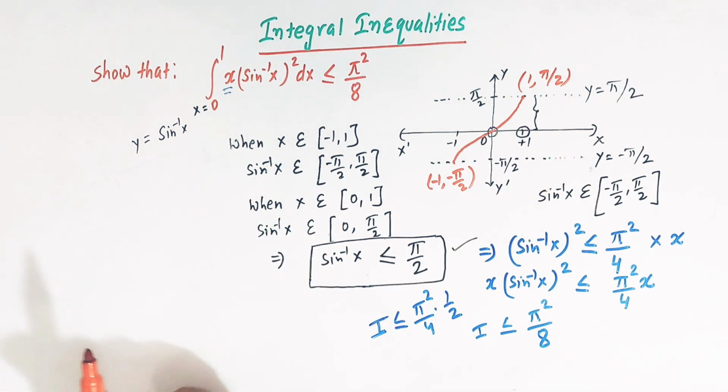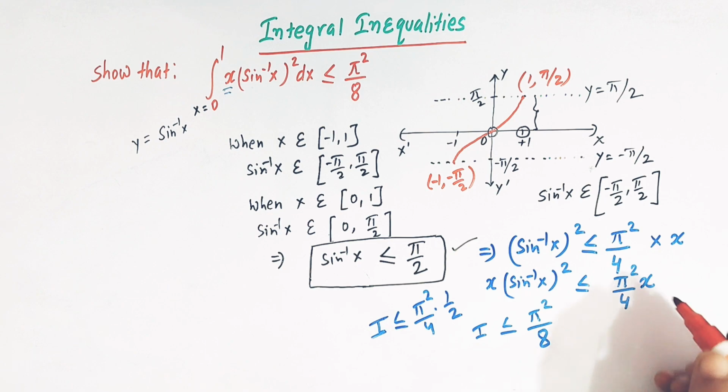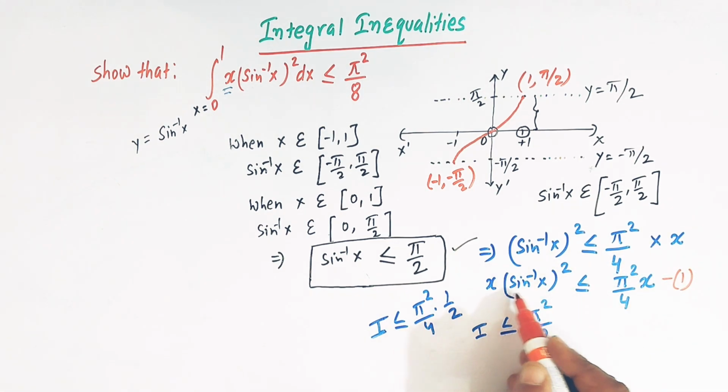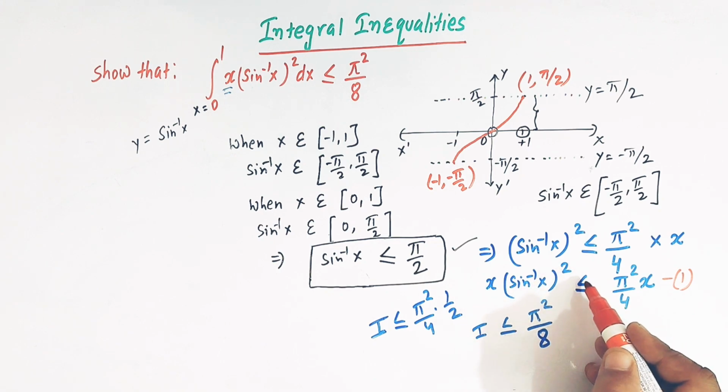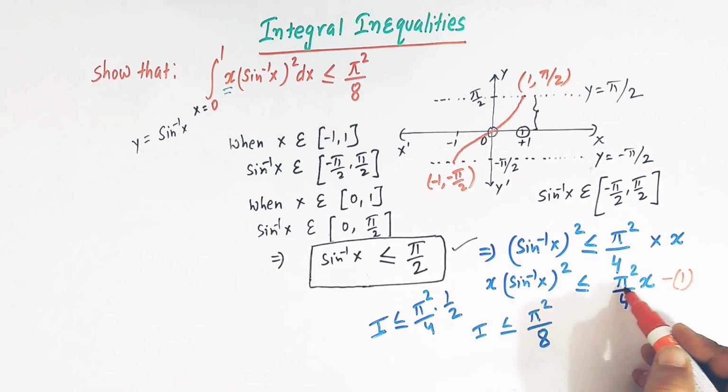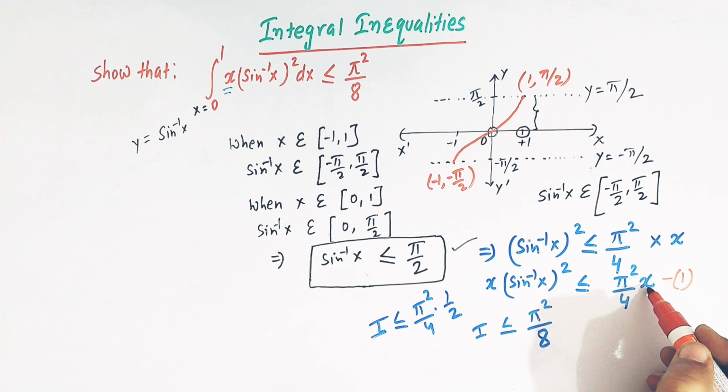And here I would like to mention one important result from definite integrals. Now see this inequality. Here we have x times sine inverse x square is less than or equal to pi square over 4 times x, right?